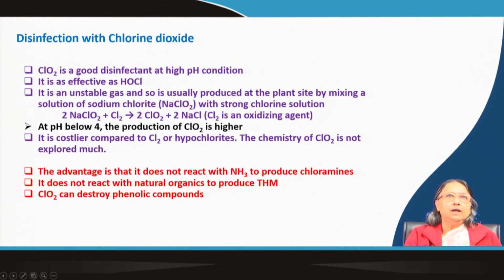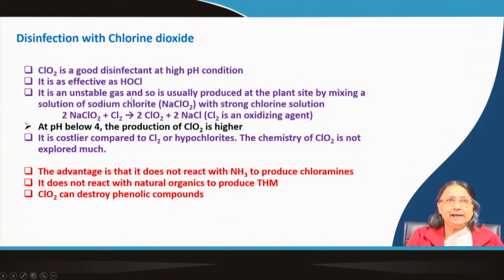Now, disinfection with chlorine dioxide, ClO2. Chlorine dioxide is a very good disinfectant at higher pH conditions. Okay. So, these are the properties, that is, these are the observations. It is as effective as HOCl, which is a very good disinfectant. I told you that among the three free chlorine residuals, this is the most effective. So, chlorine dioxide is also very effective and can act at high pH conditions.